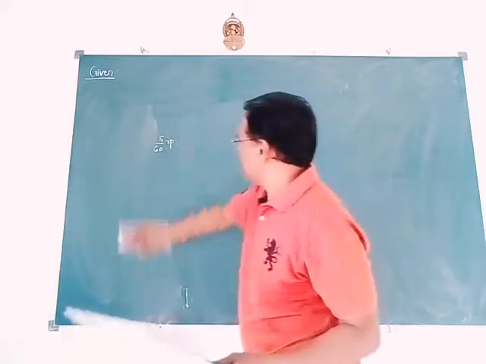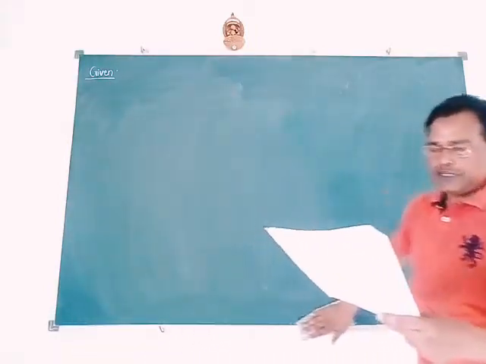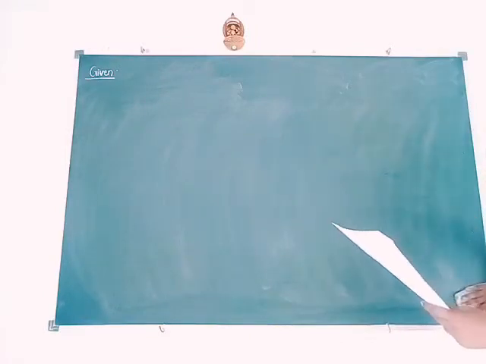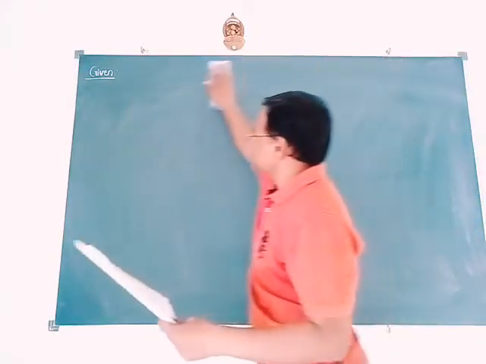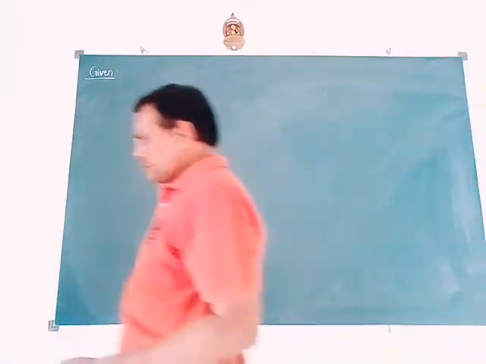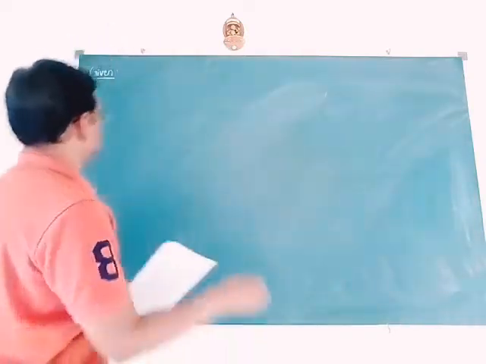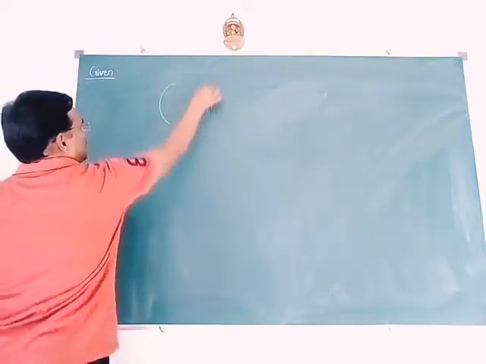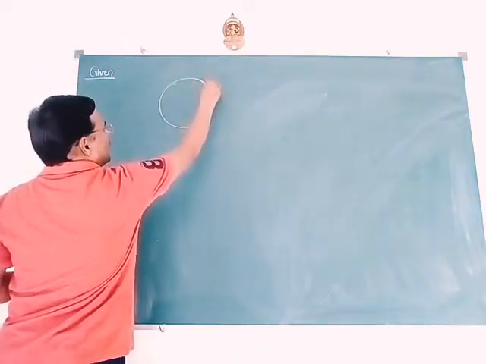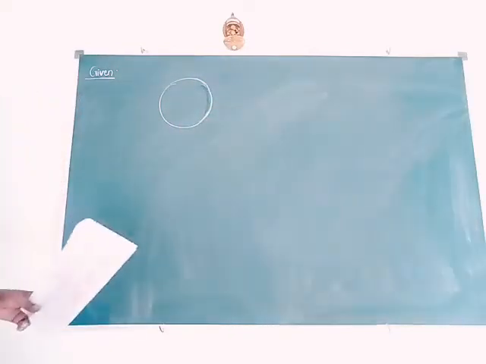What are the given quantities? See here carefully. The speed of the motorcyclist varies between... see here a motorcyclist is given. So this is a circular motion.